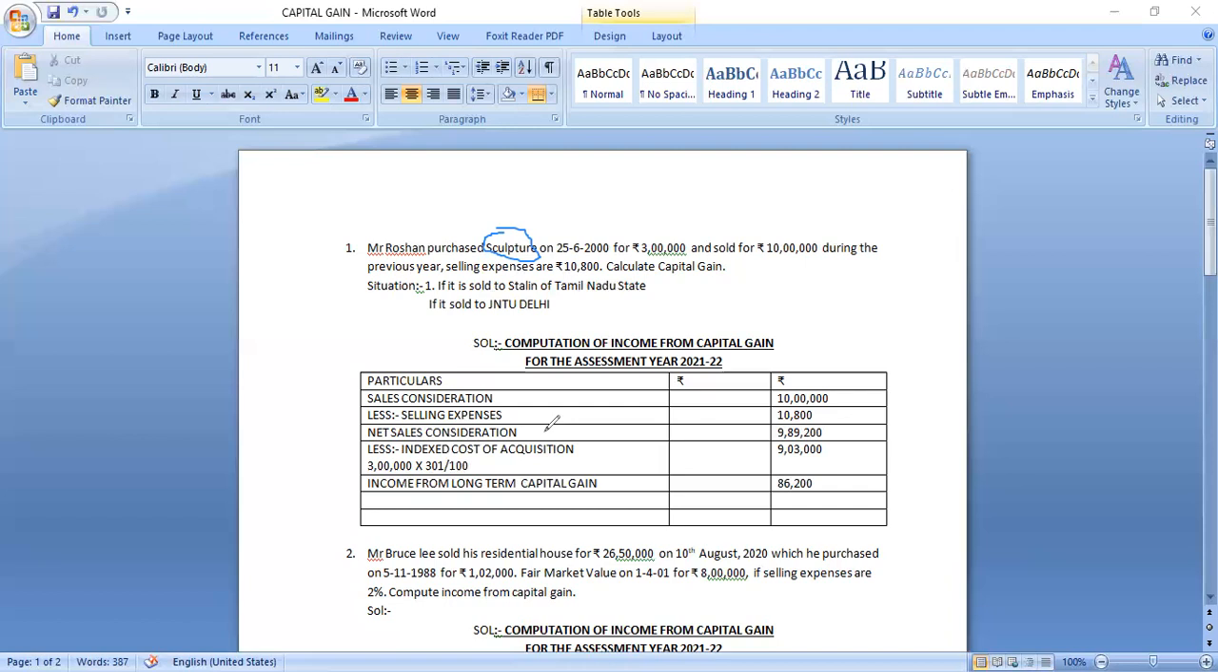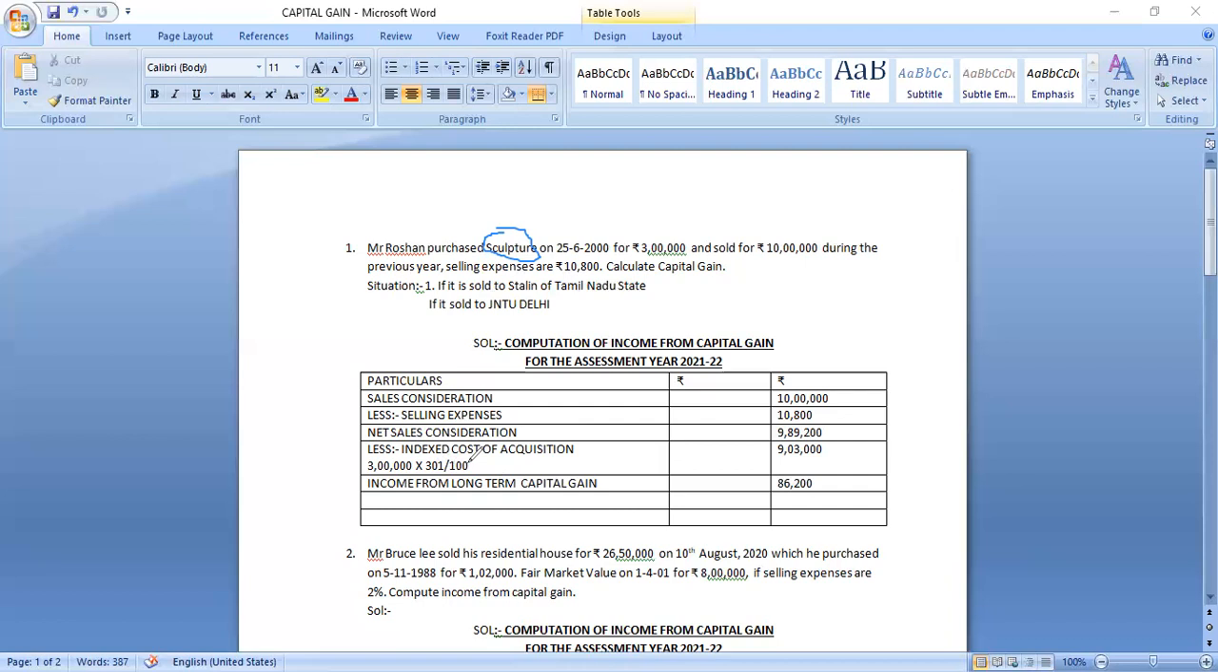And you have to calculate the indexed cost of acquisition because it is a long-term capital asset. But for debentures and bonds, there is no need to calculate indexed cost of acquisition. You cannot calculate it for debentures and bonds. Whereas for sculpture, painting, gold, silver, platinum, if it is a long-term capital asset, you have to calculate the indexed cost of acquisition. What is the formula? Original cost of the asset into the previous year index value divided by the index of the purchase year.